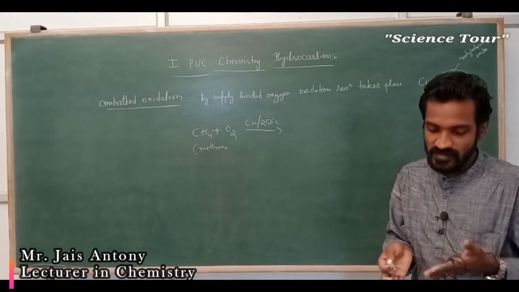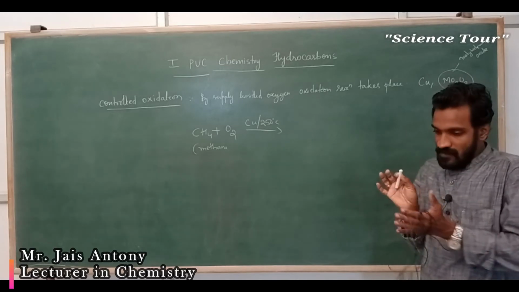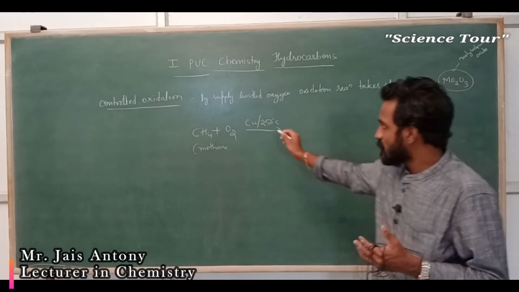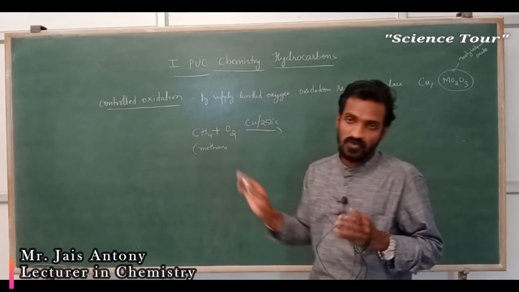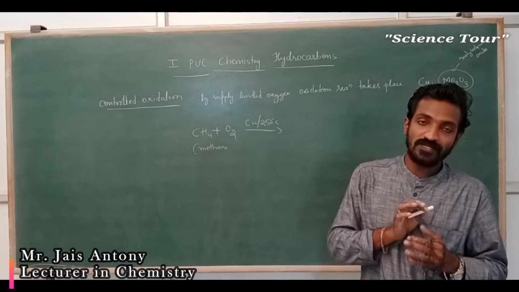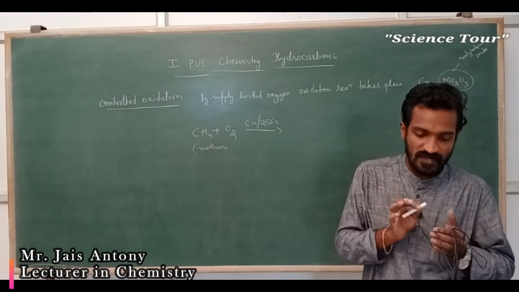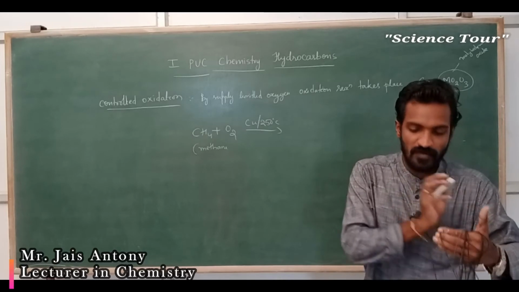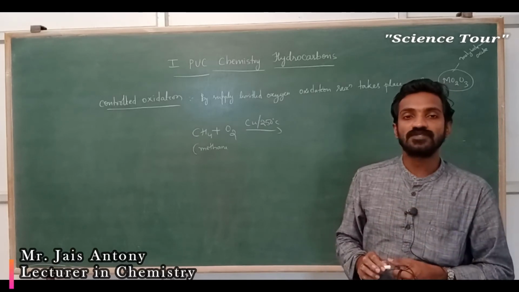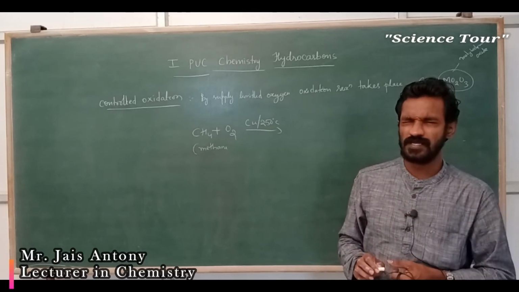What we are doing here is adding oxygen to this methane. That is called an oxidation reaction. Adding oxygen to a compound is called an oxidation reaction.